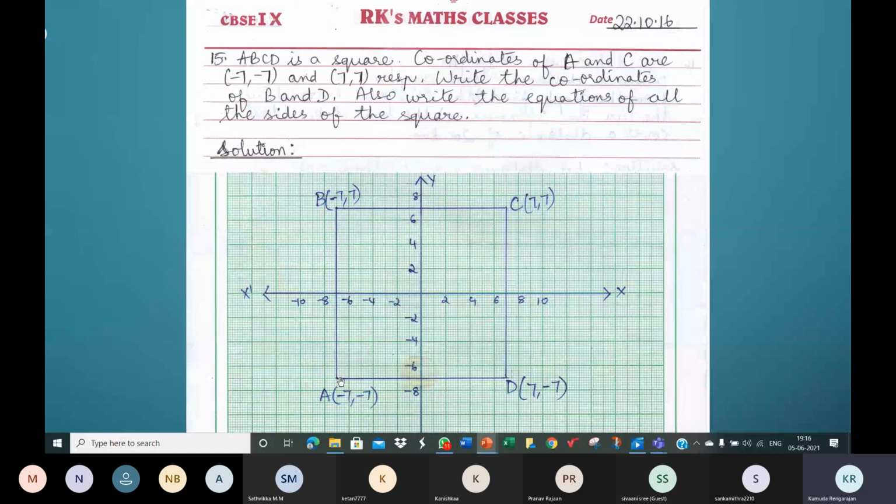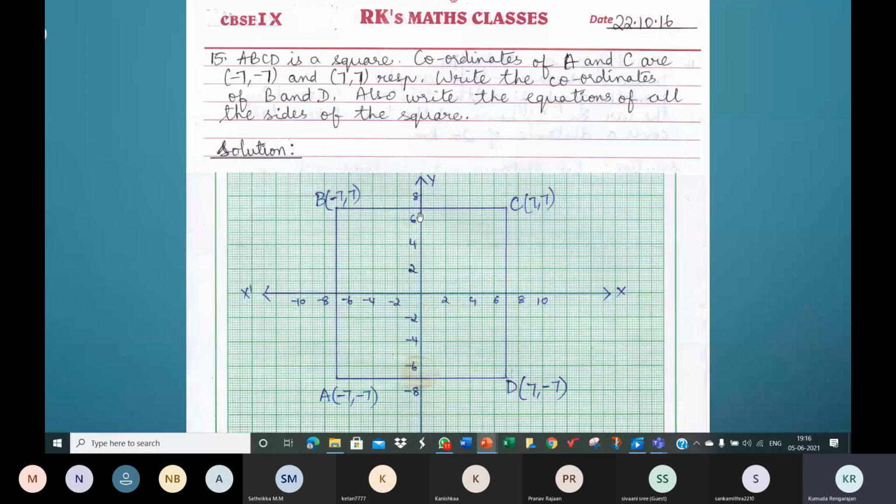Okay, yeah. Since we have discussed this earlier, I'm expecting it from you. I've already told you all this. AD is a line segment parallel to the X axis. So its equation will start like Y is equal to what? It's at a distance of 7 units below the X axis. So it'll be -7. The distance is 7, it's below, so -7. So Y is equal to -7.